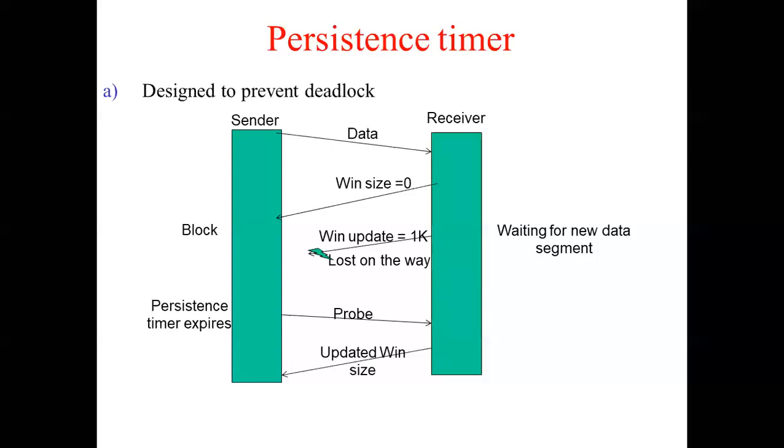Yes, ma'am. Okay, so we will go back to this. Imagine there are 2 machines, sender and the receiver. Sender has sent some data to the receiver. This is the first step.